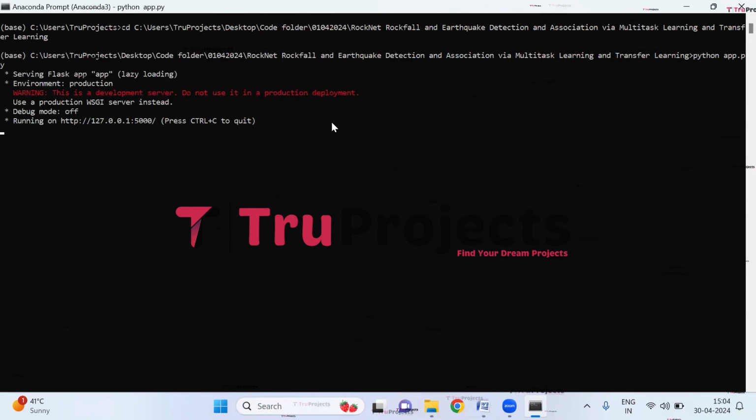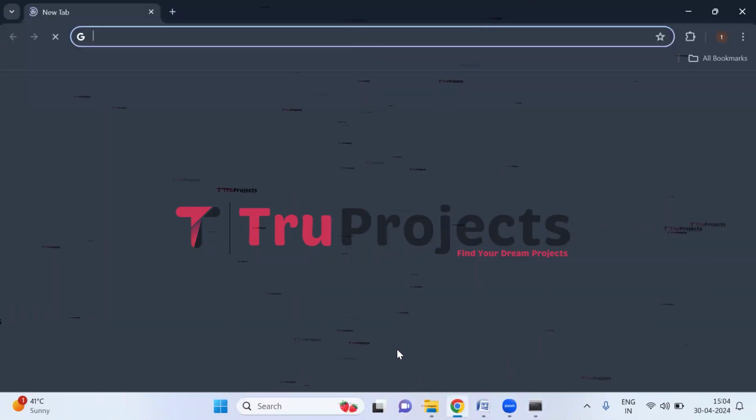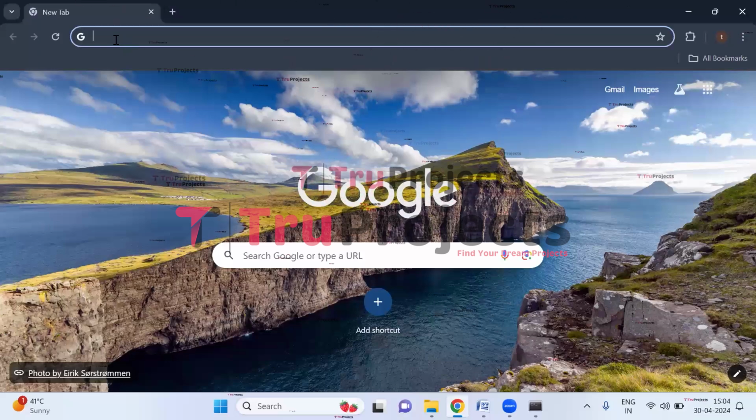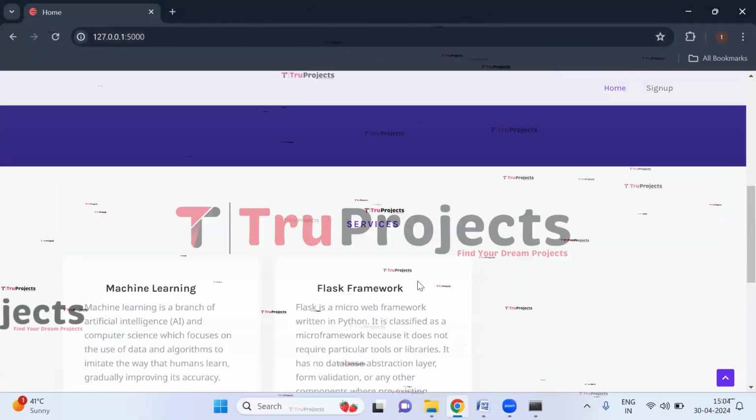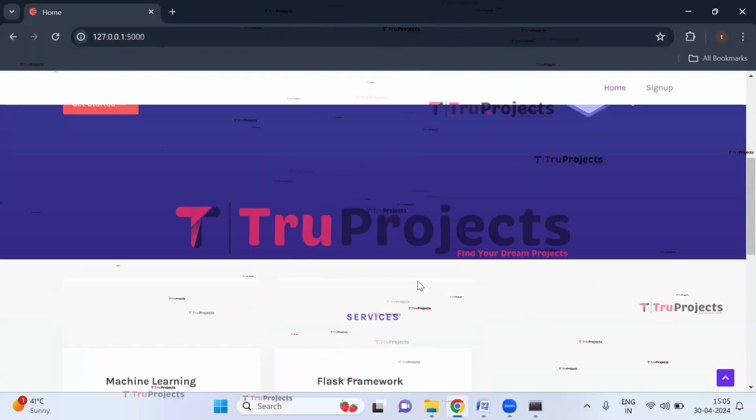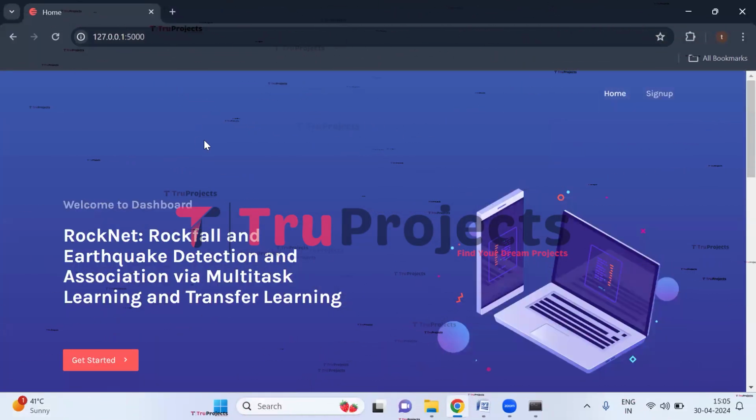After running the app.py file, the Flask framework will host the application locally at the default address localhost, which is this, and port, which is this. Now copy this local link provided by the Flask framework. I'm copying the link and paste this copied link into any web browser. I usually prefer Google Chrome and hit enter. The homepage of the project is displayed in the browser. This is the front end built using the Flask framework.